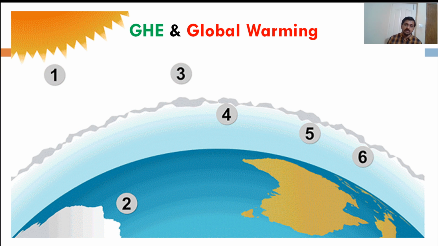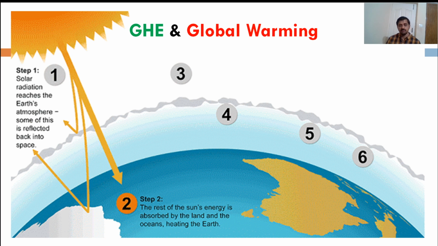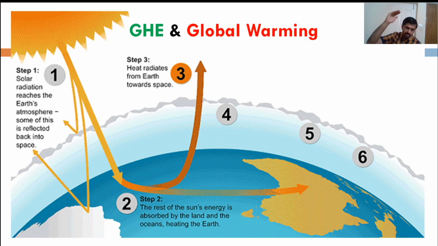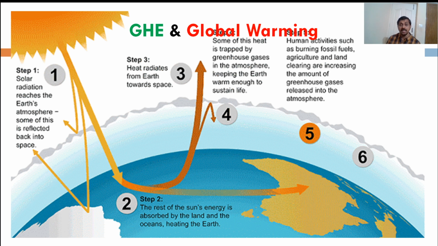So with this animation, we will see what is happening. Solar radiation reaches the Earth's atmosphere in the form of short wave radiation. Some of it will be reflected back from the Earth's atmosphere itself, the outer layer. The rest of the sun's energy is absorbed by the land and ocean, thereby heating the earth. A part of it will be going down to be stored as geothermal energy also. Then it will be re-radiated as long wave radiation towards space. But some of this heat is trapped by greenhouse gases in the atmosphere, as we have mentioned in the previous slide, keeping the earth warm enough to sustain life.